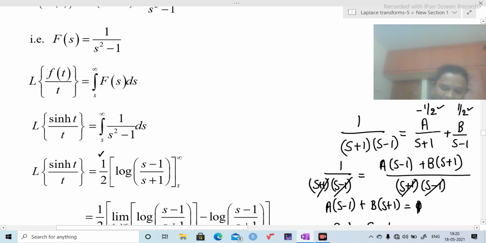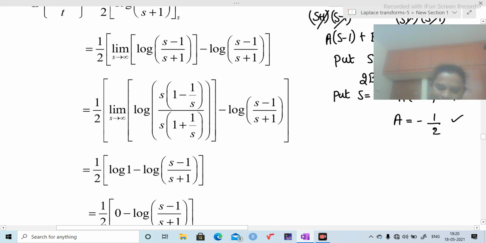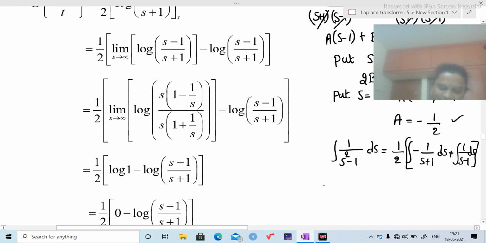Next, that means the integration of 1 by s square minus 1 ds equals 1 by 2 integration of minus 1 by s plus 1 ds plus integration of 1 by s minus 1 ds, which is equal to 1 by 2 into minus log of s plus 1 plus log of s minus 1.